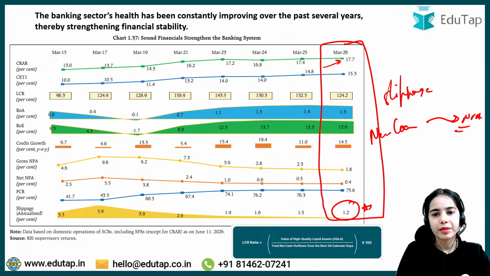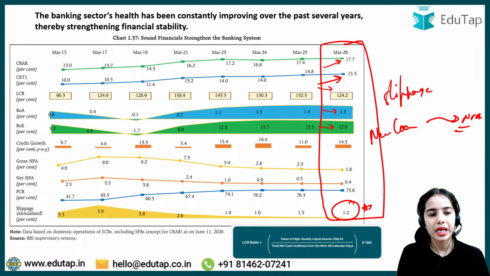The CRAR has improved, the capital that the bank is maintaining. Common equity tier 1 capital has improved. LCR has decreased, but it is greater than 100%, so that is good. The ROA has decreased slightly. The return on equity has decreased slightly.